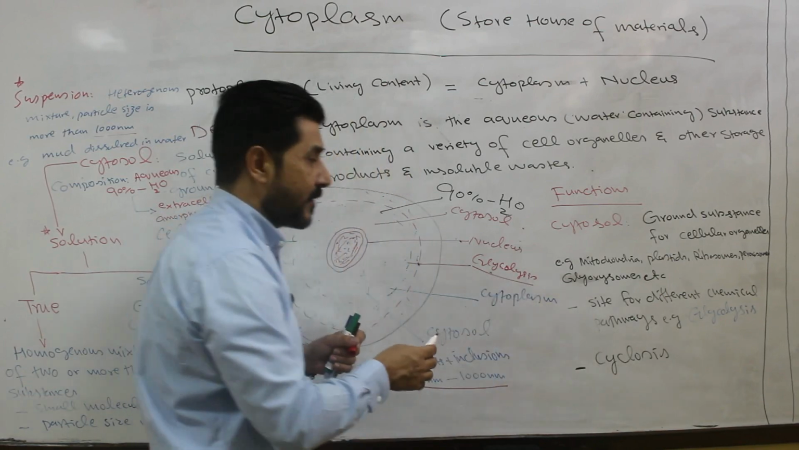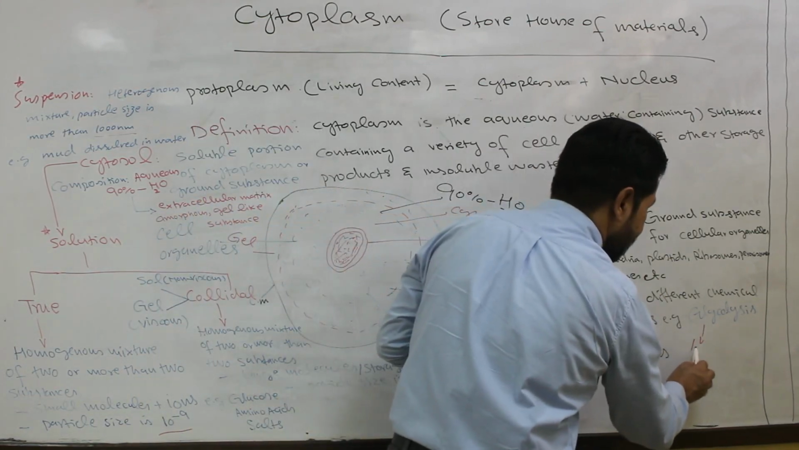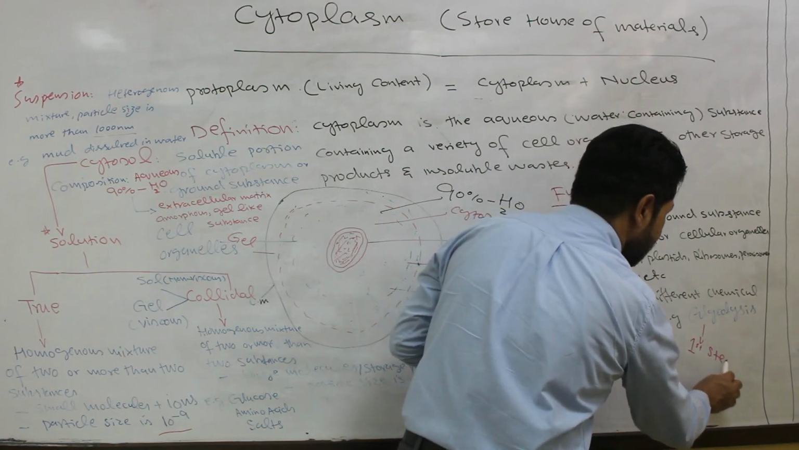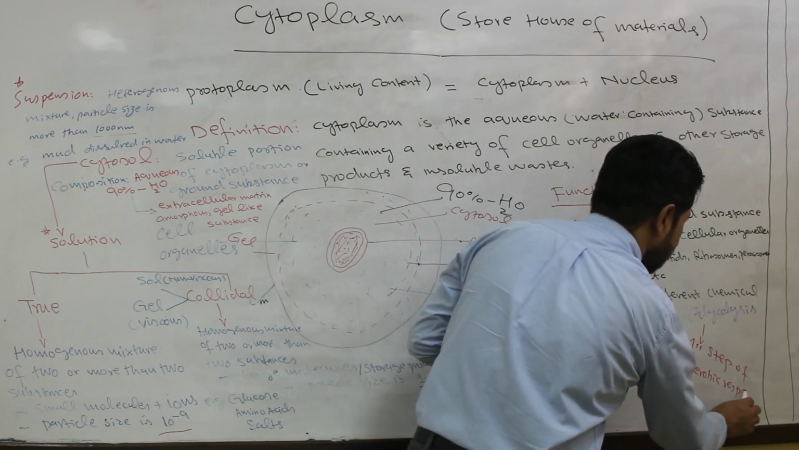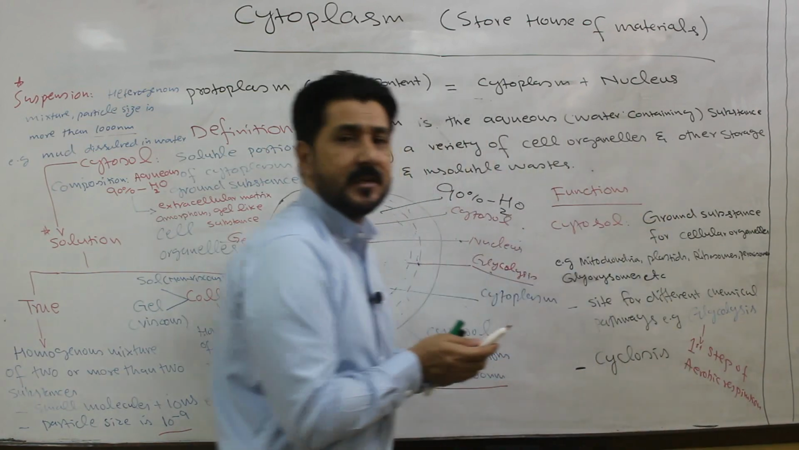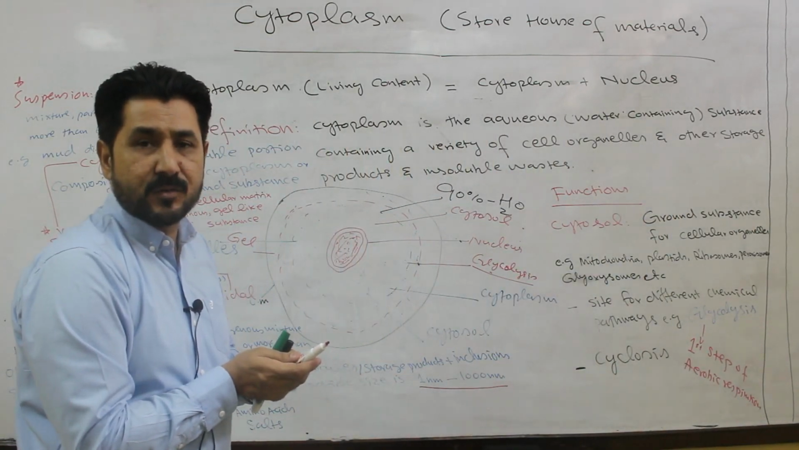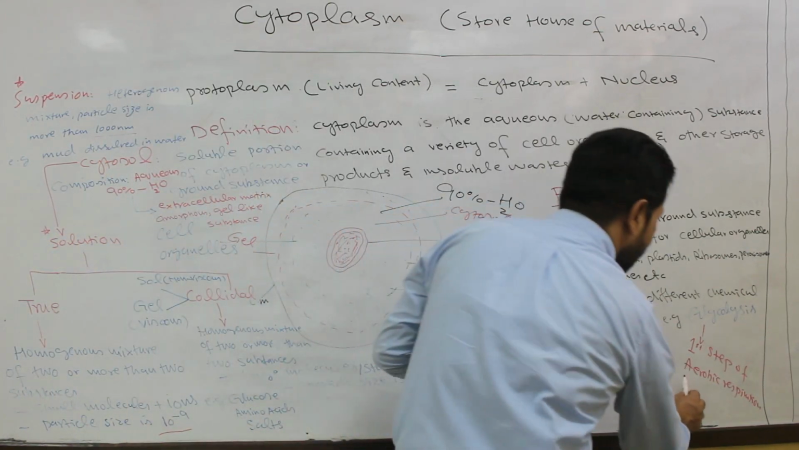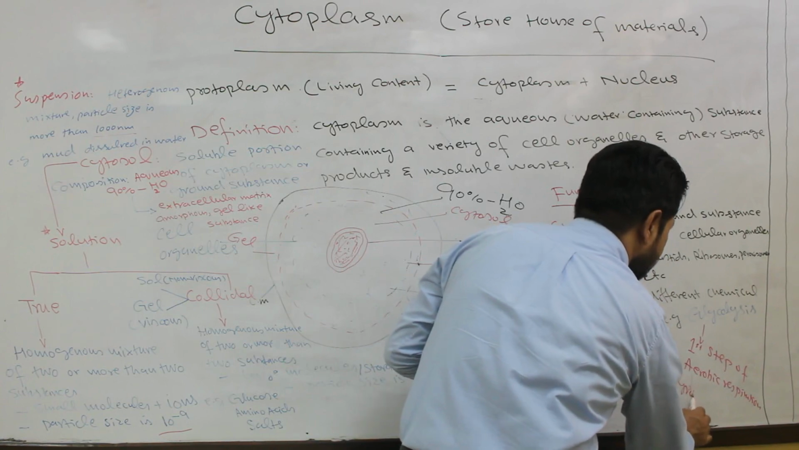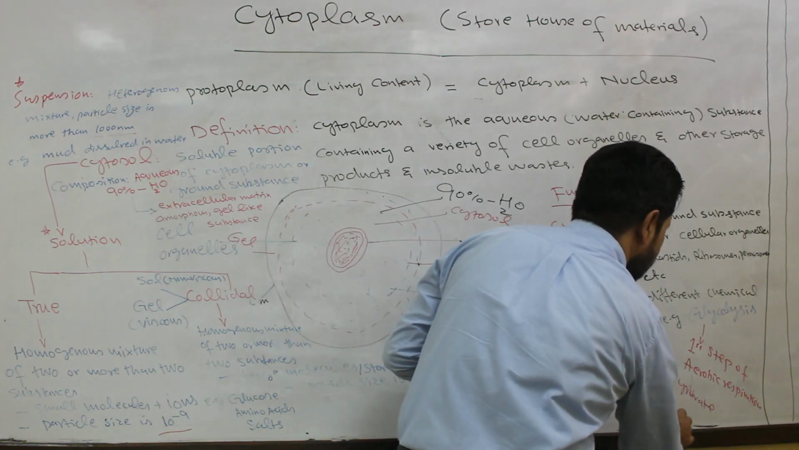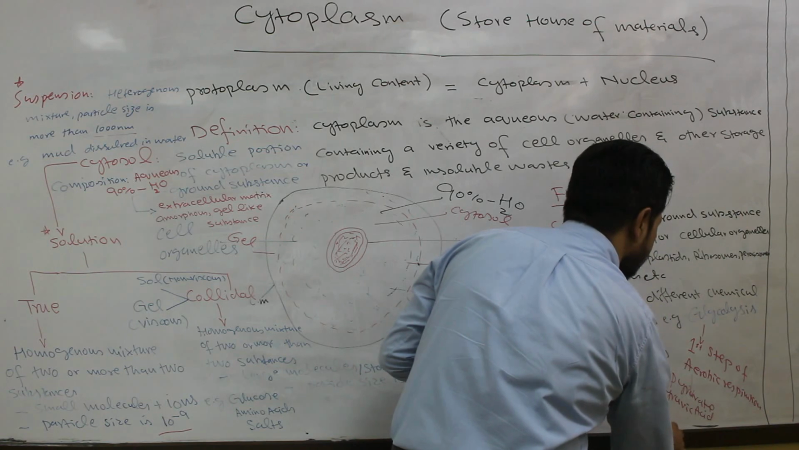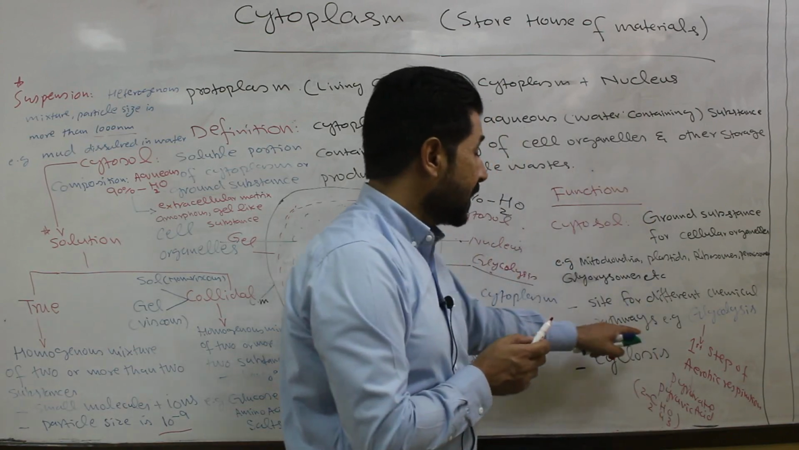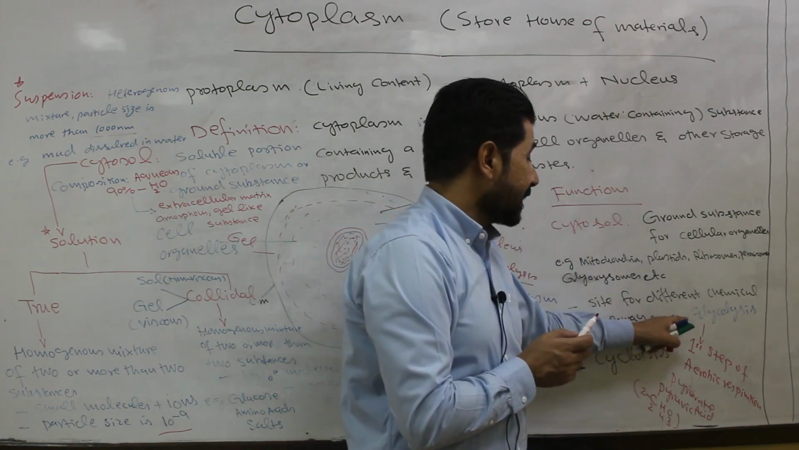Glycolysis is the first step of aerobic respiration, where the initial breakdown of sugar or glucose takes place, and the product is pyruvate or pyruvic acid, that is C3H4O3. Two pyruvic acid molecules are the product of glycolysis.